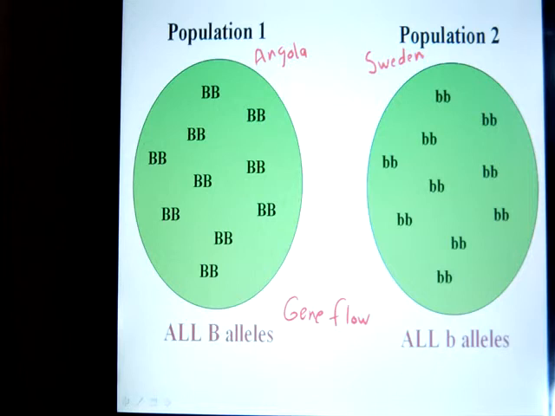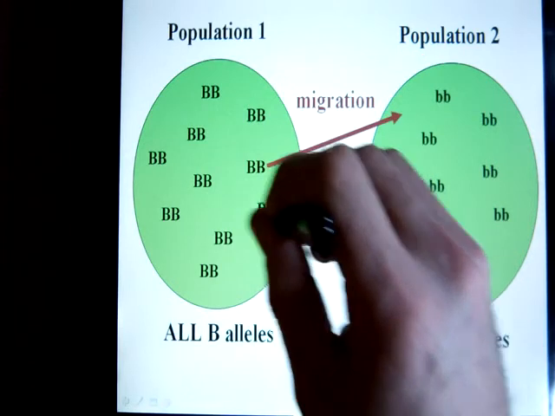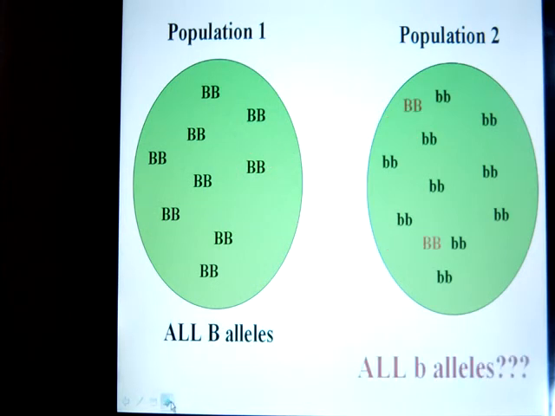However, once we start allowing these populations to mix, so a couple of individuals move away and enter the new population, we can see that a new trait has been introduced in that population. It's no longer all blue eyes. Now we're going to have a couple of brown-eyed individuals in that population. And this happens anytime we have individuals moving between populations. They bring new alleles, new traits with them.